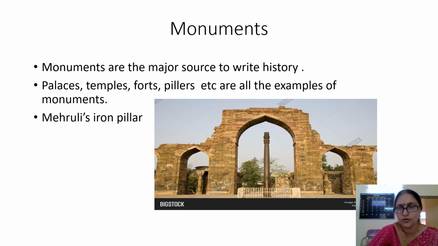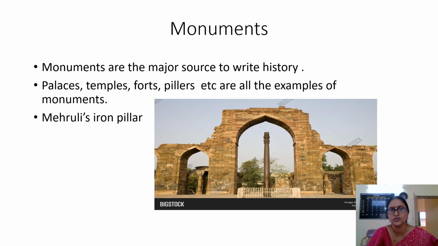So the next important archaeological source is monuments. Monuments are the major source to write the history. So what do the monuments consist of? They consist of temples, palaces, forts, pillars. All these are examples of monuments.